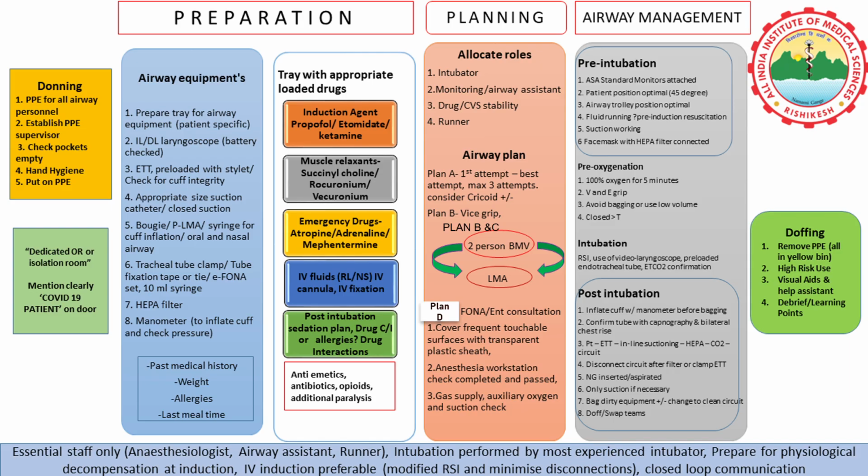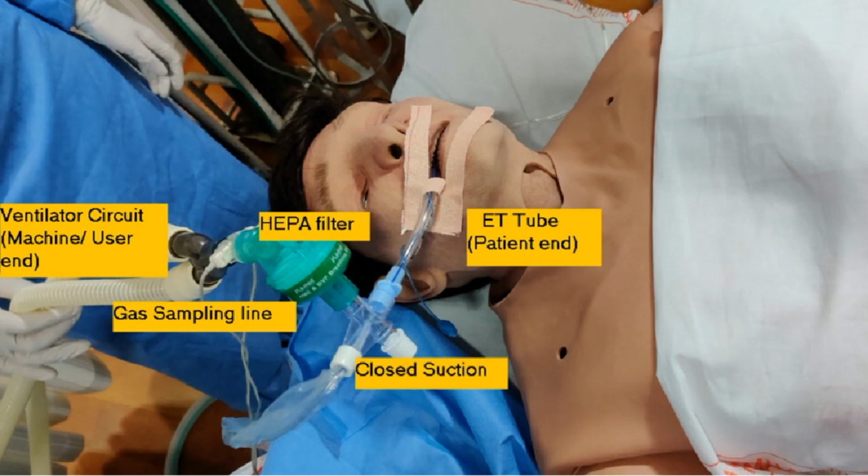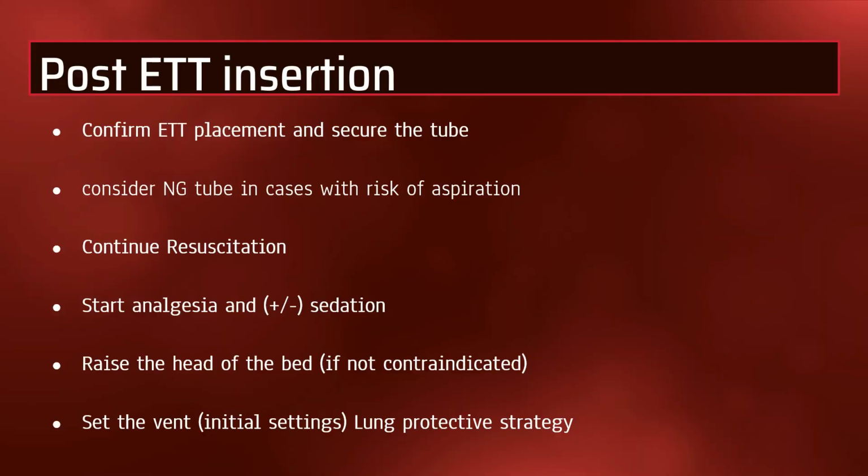As in all cases, post-intubation, inflation of the cuff with appropriate amount of air should be done. Confirm the tube with capnography and bilateral chest rise. The sequence of patient end followed by endotracheal tube, followed by inline closed suction, HEPA filter and CO2 circuit should be done.